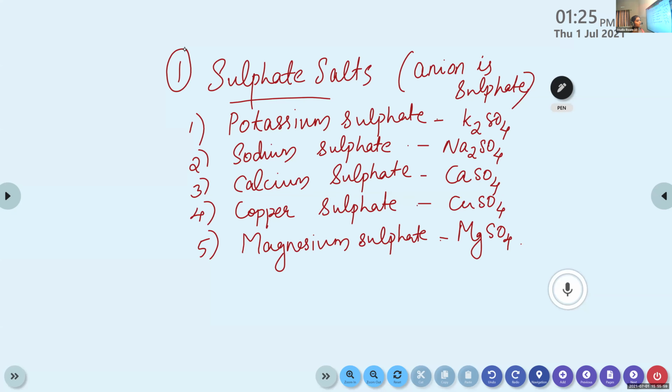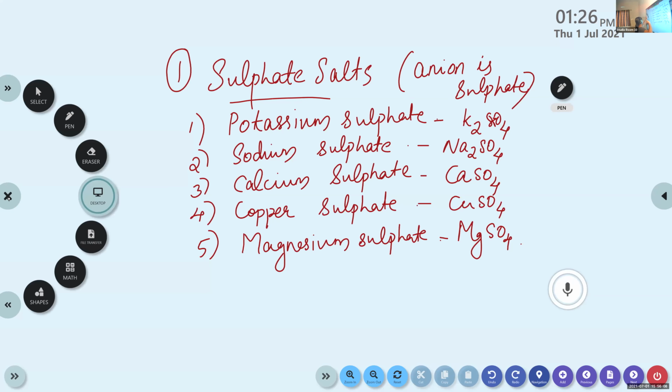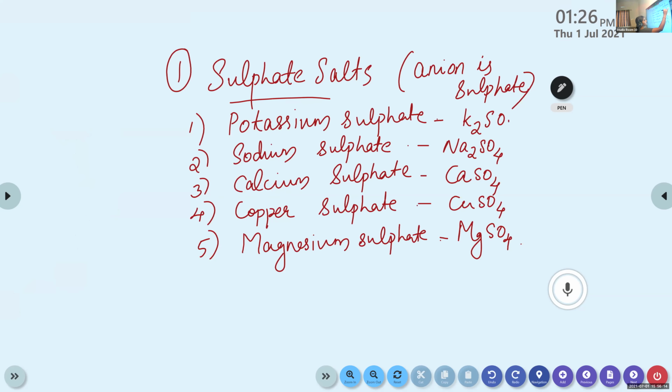Its chemical formula. K2SO4. Just wait. Yes. Continue, Noble. Sodium sulfate, Na2SO4. Okay. Calcium sulfate, CaSO4. Copper sulfate, CuSO4. Magnesium sulfate, MgSO4. Thank you.